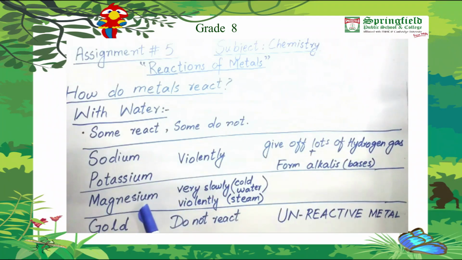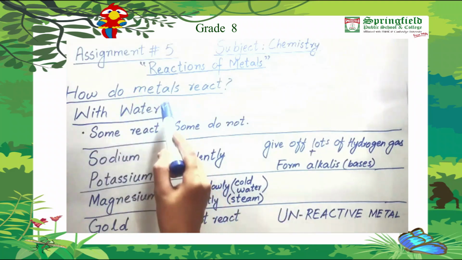Alright, then is magnesium. Magnesium does not react violently in cold water, rather it reacts very slowly in cold water. But it reacts violently with steam. So for magnesium, temperature matters, and temperature decides how it will react with the reactant.